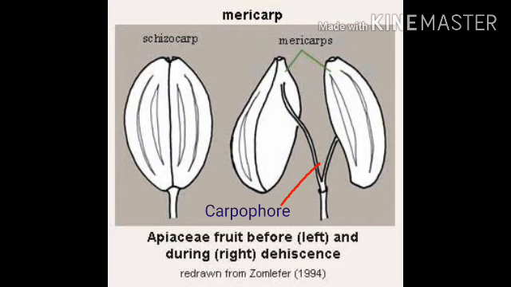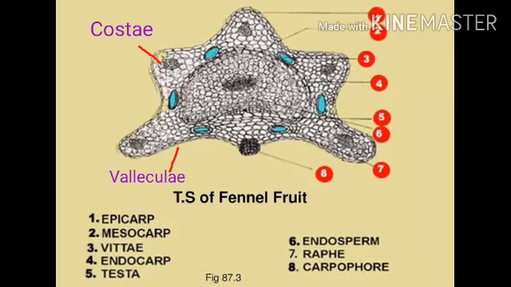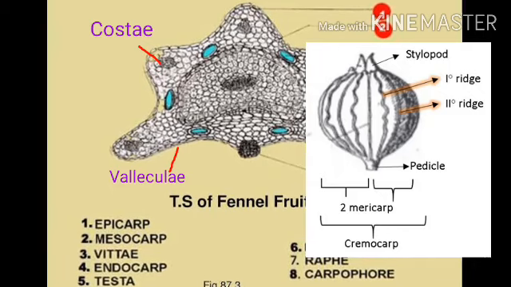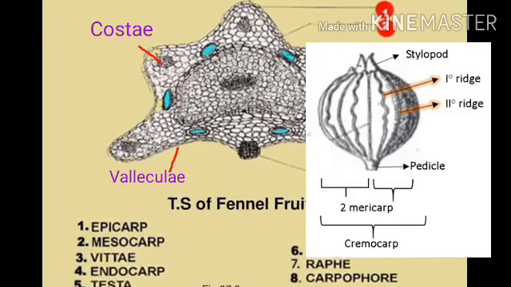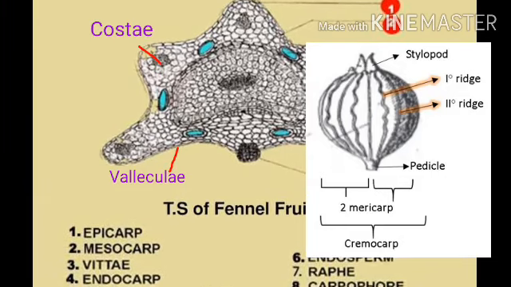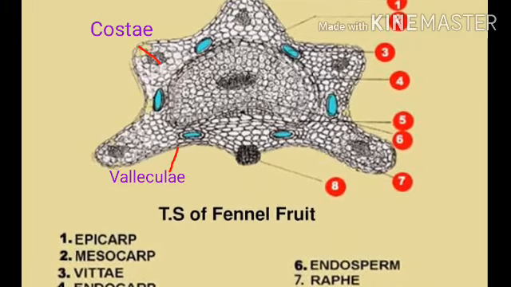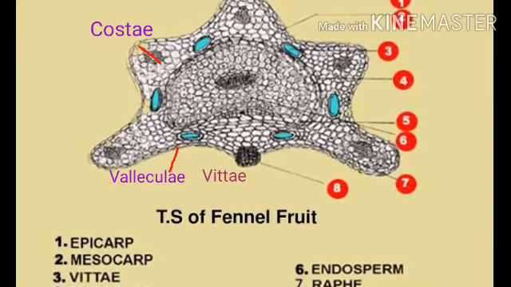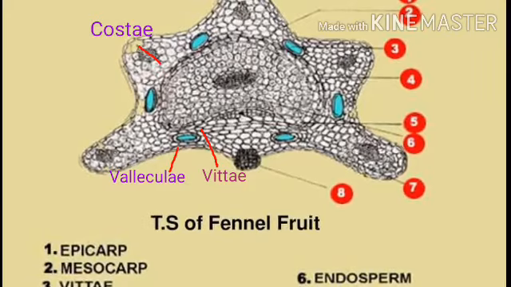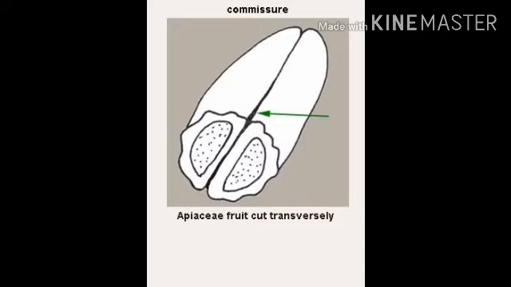The outer surface of each mericarp contains vertical ridges and also furrows or depressions. Vertical ridges are called primary ridges or lateral ridges or costae, and the depressions or furrows are called vallecullae or secondary ridges. Oil secreting glands called vittae are present in the secondary ridges. Vittae are schizogenous in origin. The line separating the two mericarps is known as the commissure.